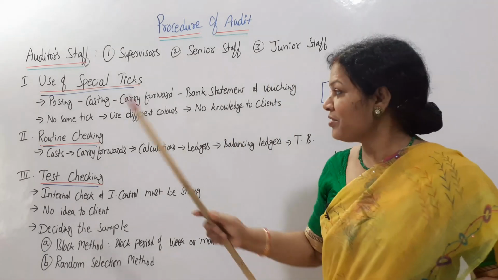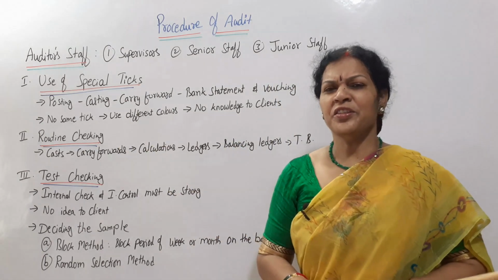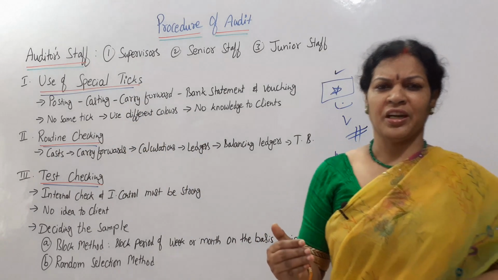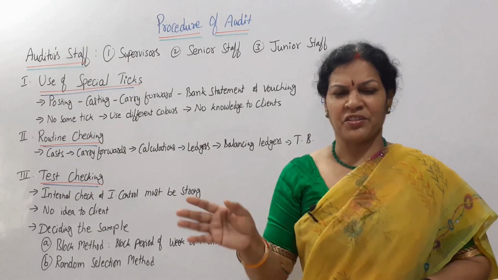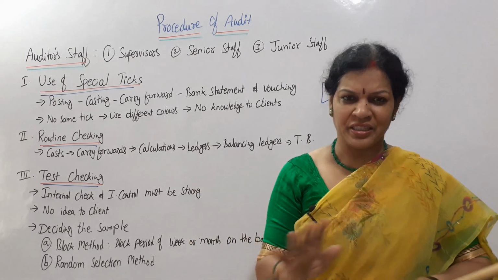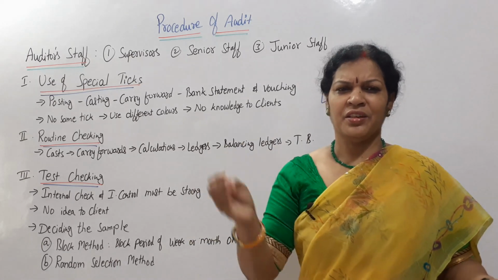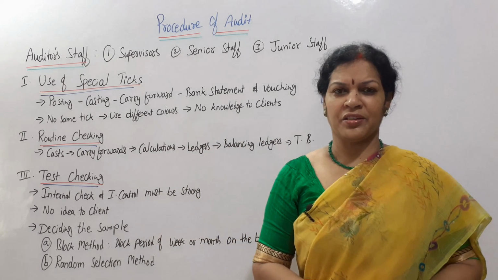The next one is routine checking. Routine checking means that when the auditor starts his work, he gives instructions to the audit staff to check routine transactions. These are quite common and appear a lot. Generally you can just go ahead while checking the transactions.